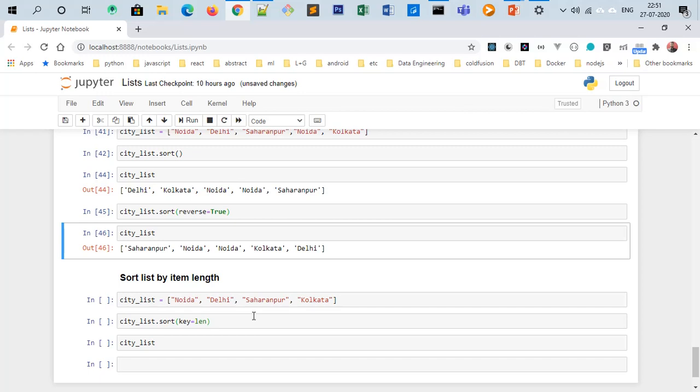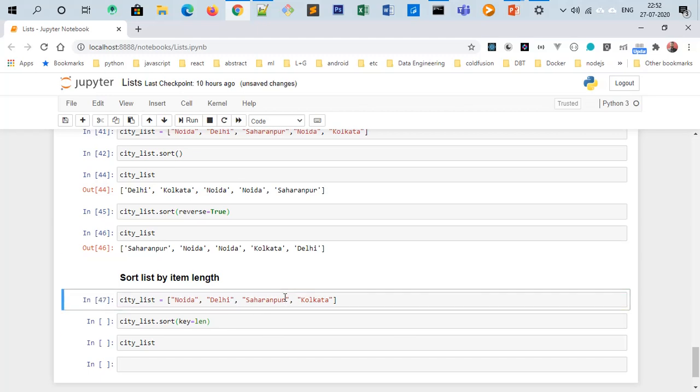If you look at the list's sort method, it has a parameter key. Inside key you can pass a custom function and define how you want to sort this particular list. So if you pass the len method, that means the list will be sorted according to the length of its items. The lengths of Noida and Delhi are the same, that is 5. So Noida and Delhi will be at 0th and 1st position. But Saharanpur's length is much bigger than Kolkata's. So Kolkata will be at 3rd place, then Saharanpur.